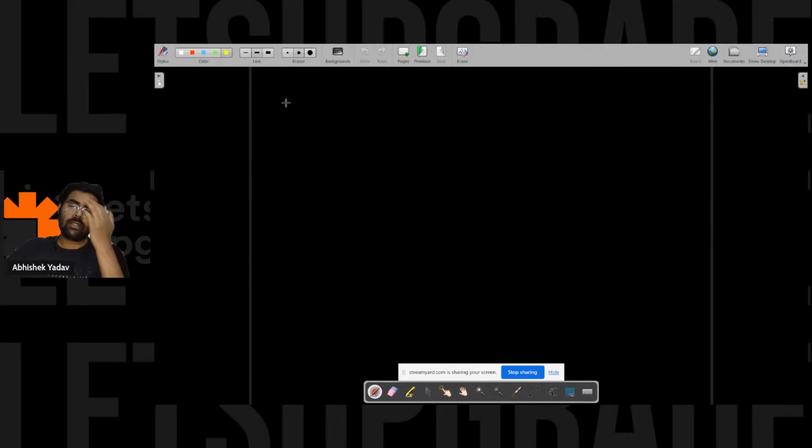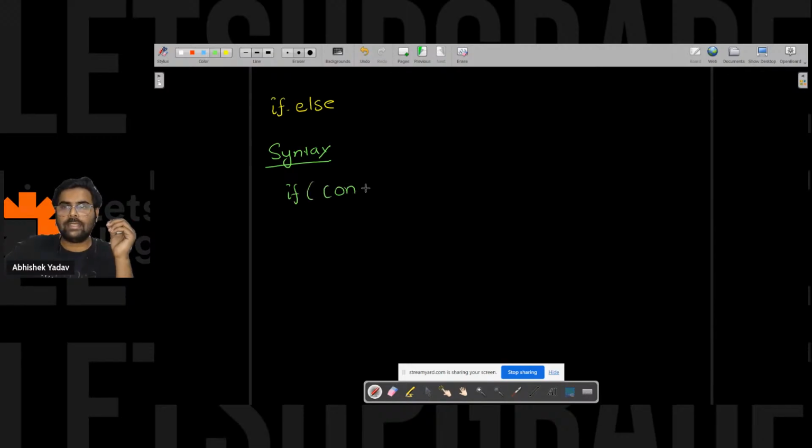So can you guys write in the chat when I can use if else? Till that time I'm writing the syntax, okay? Please write in the chat in which problem statement, in which scenario I can use if else. So the syntax is, we have to use the if keyword, after that round brackets, and inside the round brackets I have to write conditions.